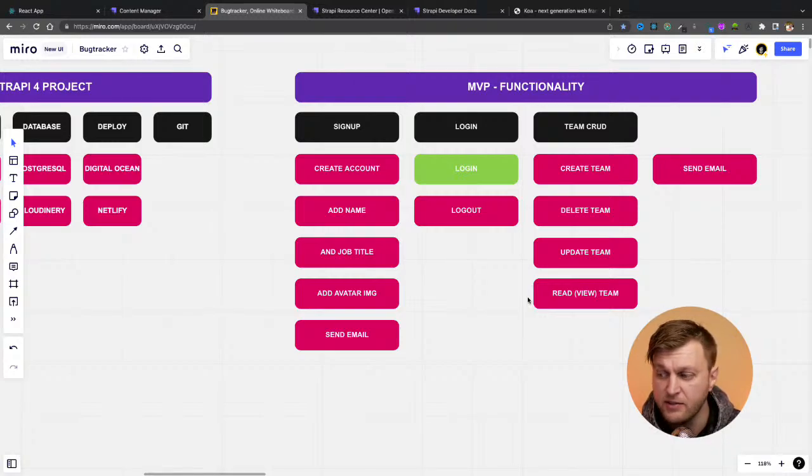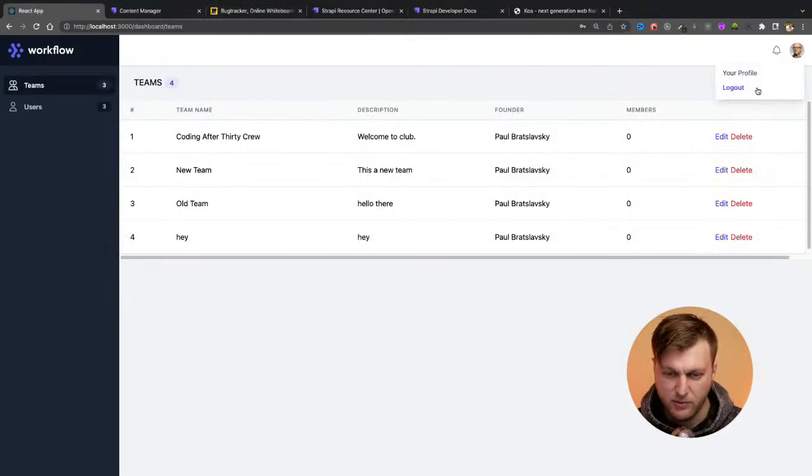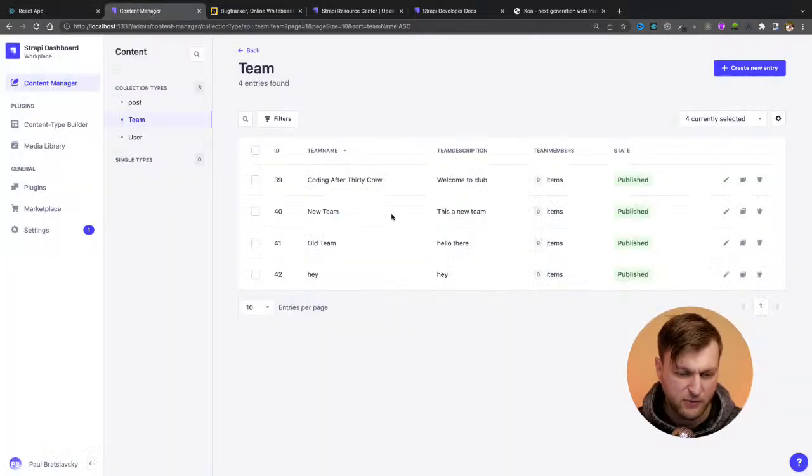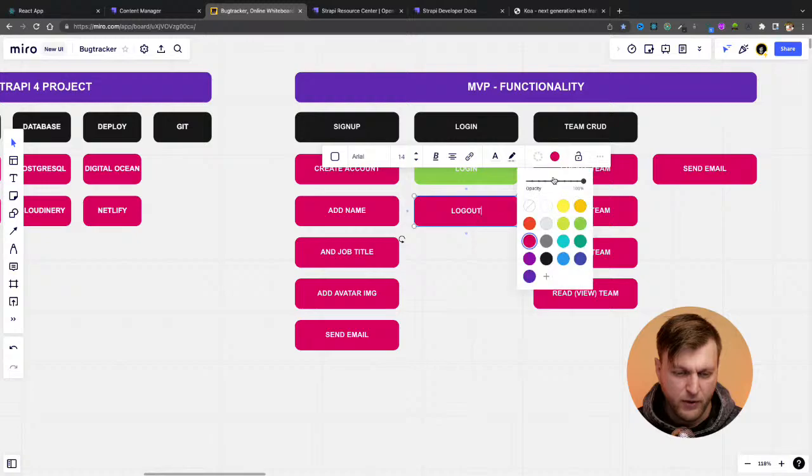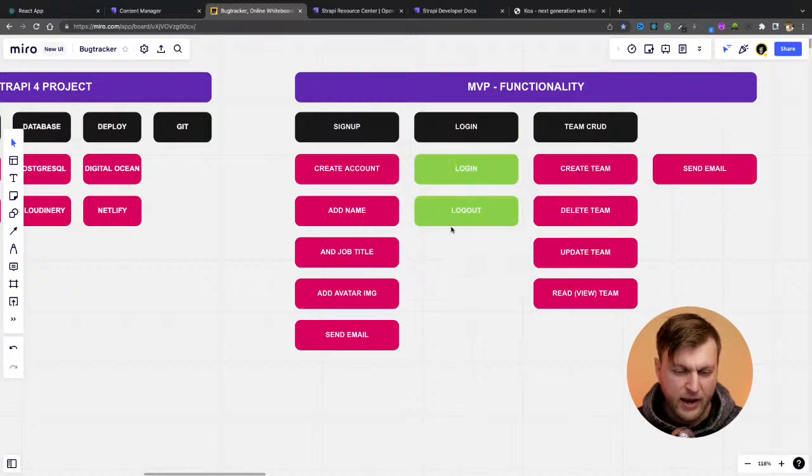I'm not going to move on, because the point is trying to get the application deployed with the most basic features for someone to be able to say, okay, I see where you're going with this application. Not to say, let's come up with 30 features that will never finish. So login works. Let's see what else we created. Okay, log out works. That's fantastic. So I did log out. Okay, great. What else is there?